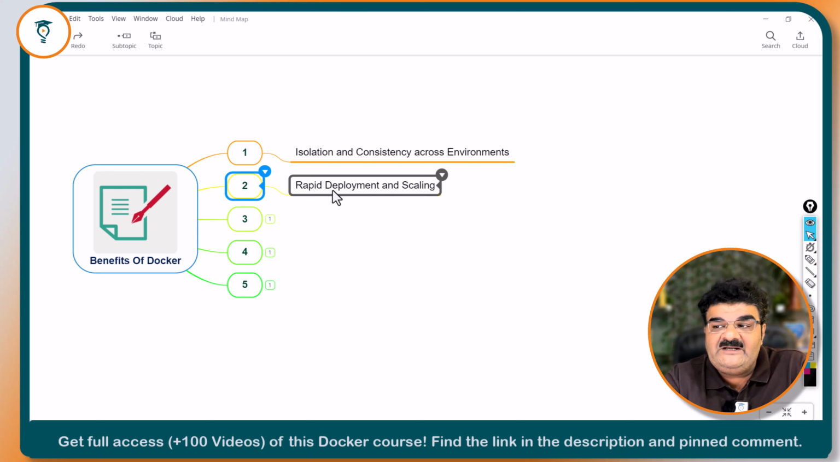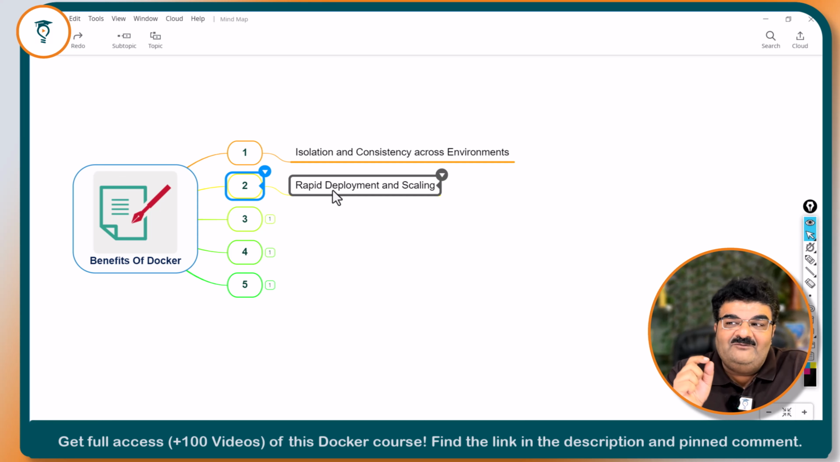Another one is rapid deployment and scaling. You know, if you are going to create a virtual machine, how much time will it take? A virtual machine is actually a complete operating system, right? You have to install the kernel and shell together. Now, if you are going to create a Windows virtual machine, it will take 10 minutes. Although it totally depends on the configuration of your hardware, if you have moderate hardware, it is going to take 10 minutes. If you are going to create a container, it will create it within a second.